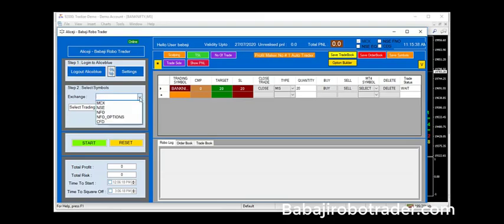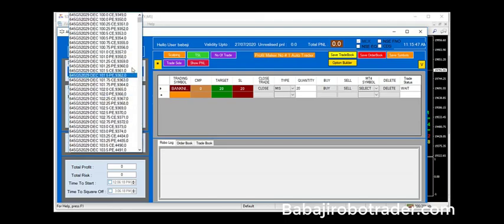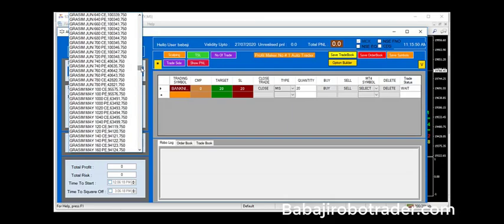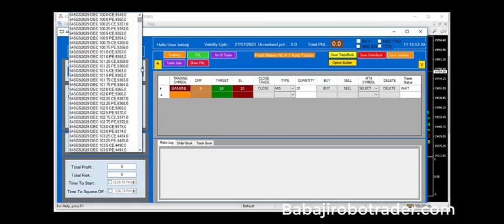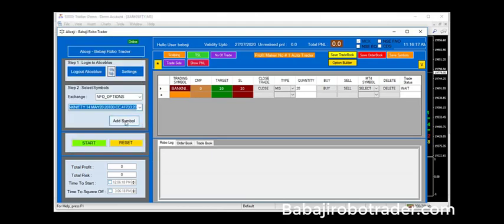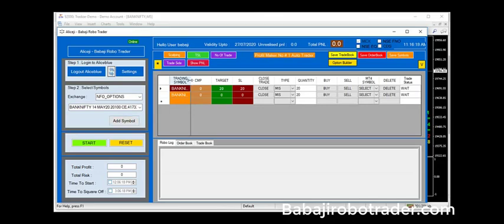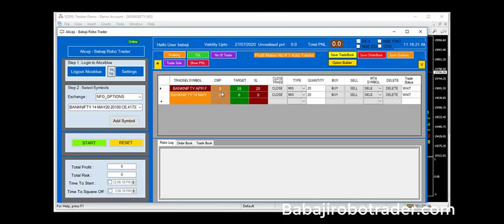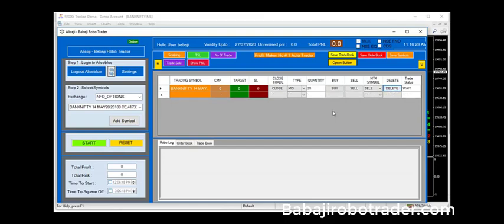Suppose you are trading futures or options, we can load the direct strikes from here. If you are trading options, we have to select the NFO option. We have the complete contract details. If you are going for Bank Nifty, we choose Bank Nifty, then we can choose the strike price. Suppose you are loading 20,100, select the strike and press add symbol. Once that is done, we can see it in the trading symbol. If you don't want any symbol, just press delete.